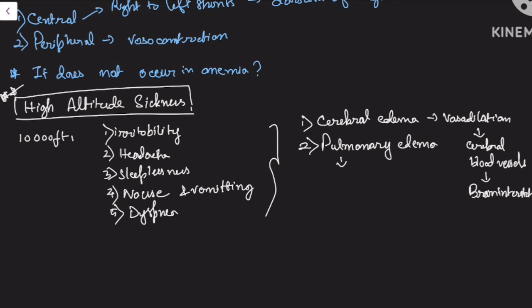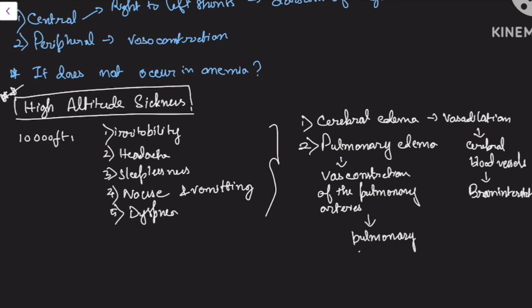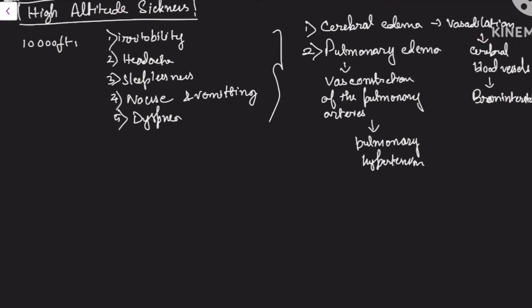Now let's go to the second thing. What will be the reason for pulmonary edema here? After going to the high altitude, there is widespread vasoconstriction. Here it was vasodilatation, and here it is vasoconstriction of the pulmonary arteries. So now there will be pulmonary hypertension. However, some pulmonary arteries will not undergo vasoconstriction at all. Instead, they will just transmit the pressure to the capillaries.